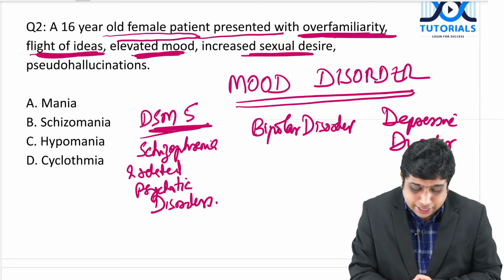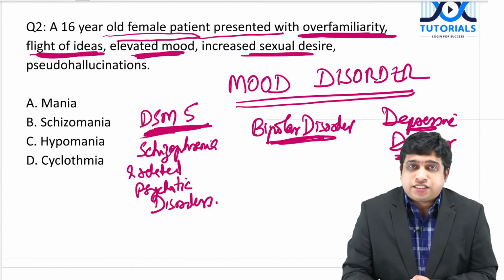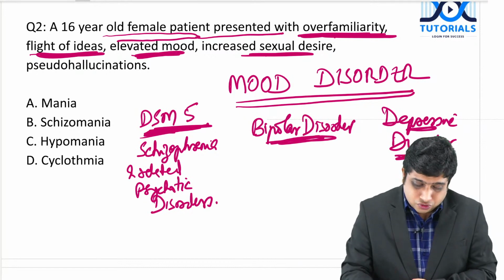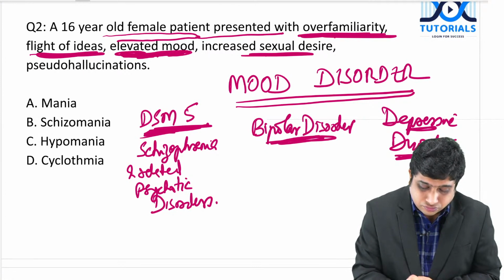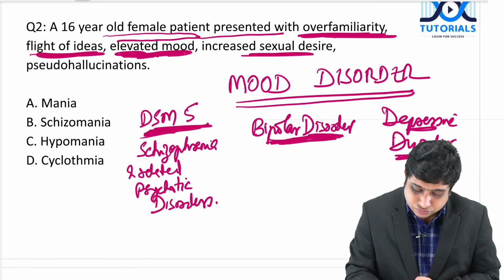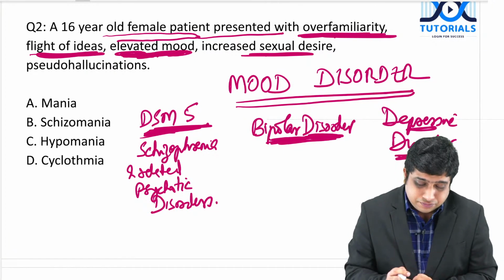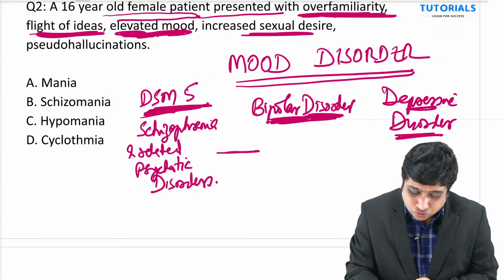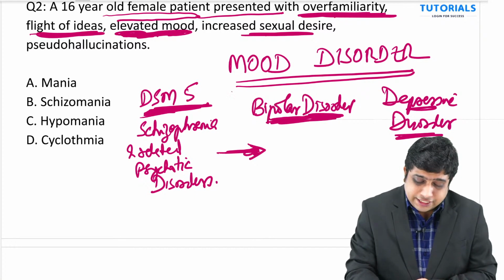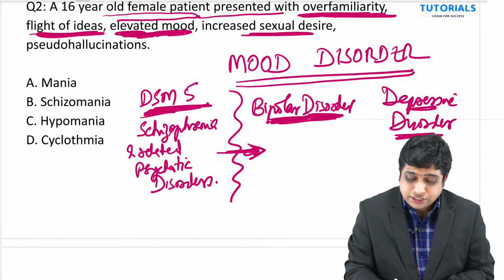So, just to tell a story first. When DSM-5 was conceptualized, the first thing they did was put a chapter on schizophrenia and related psychotic disorders, and mood disorders.